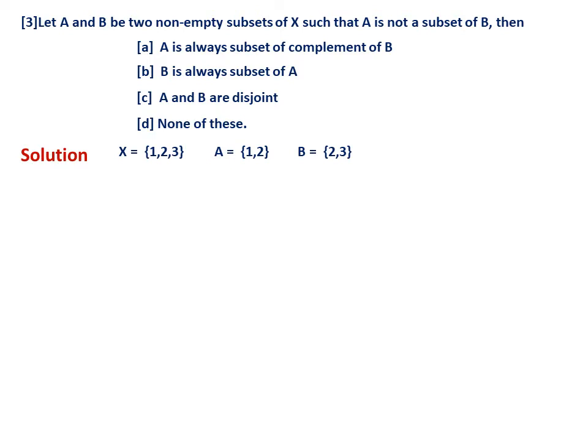So A is not a subset of B complement, and the first option is ruled out. B is always a subset of A, because in the given statement it is not given like that. Therefore the second one is also ruled out. In my example it is very clear. A and B are disjoint is also not possible, because 2 is common. Therefore what is the option left out? D is the option.